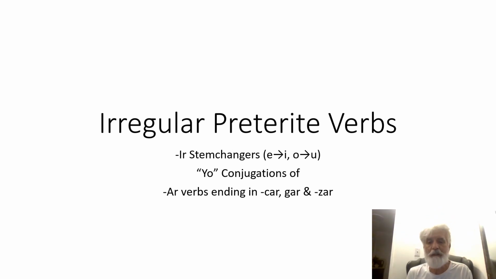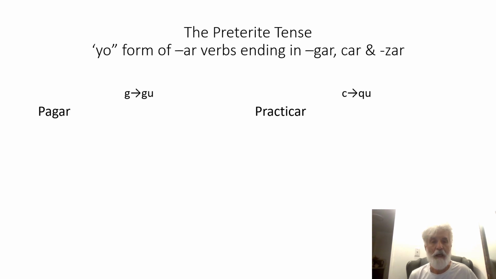Okay, we're going to look at preterite conjugations again. The preterite tense is the simple past tense, and we've already learned how to conjugate regular AR, ER, and IR verbs in the preterite or past tense. But there's a small category of verbs that are irregular when we conjugate them into the past tense. So let's take a look at these verbs.